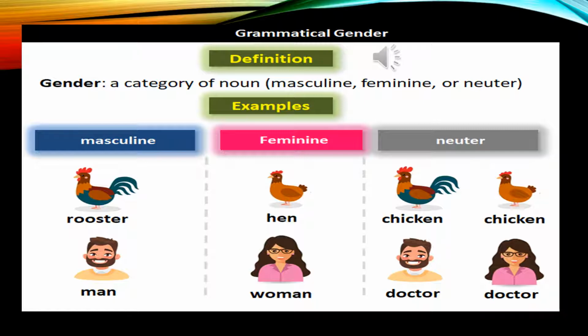In masculine gender, it's rooster, man. In feminine gender, it's hen and woman, because we use these words for these particular people. But when we say chicken, it's the same for hen and for rooster also. We say chicken, we do not differentiate. When we say doctor, whether it's a male doctor or a female doctor, we just say doctor, which means it's the same for both, whether it's a female or a male. Such words come under neuter gender.